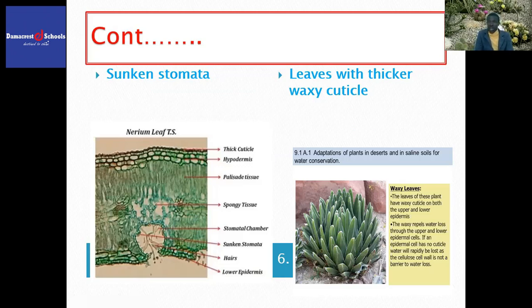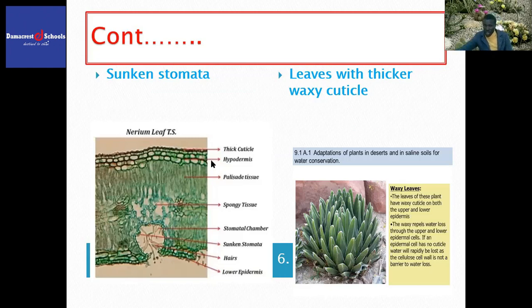So how can we have our point properly presented? You will simply say some xerophytes have got sunken stomata which accumulate water that lowers diffusion gradient and reduces rate of transpiration, and more water is conserved for the survival of the plant.